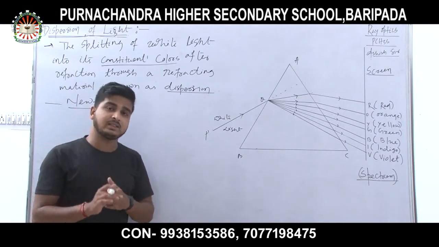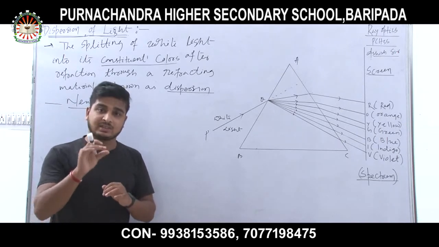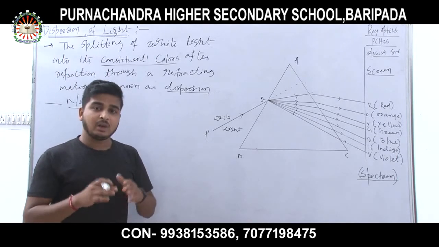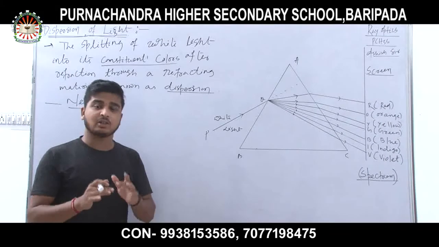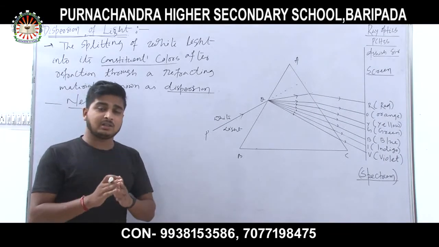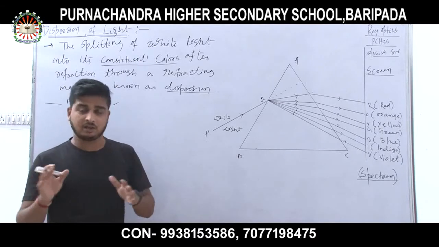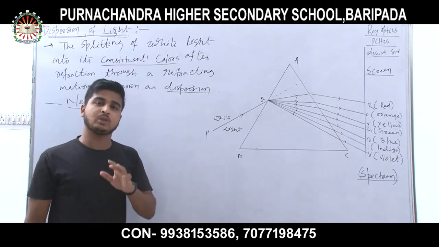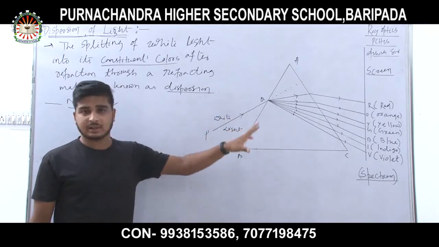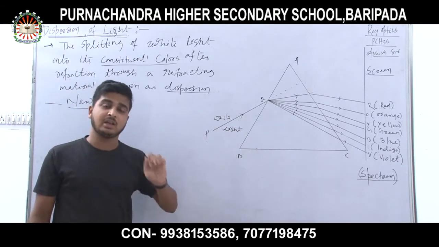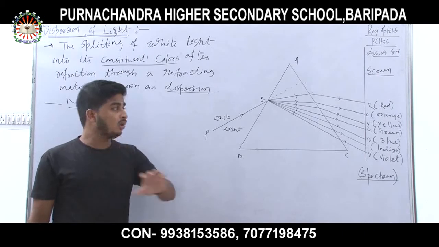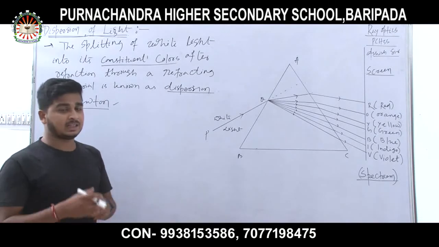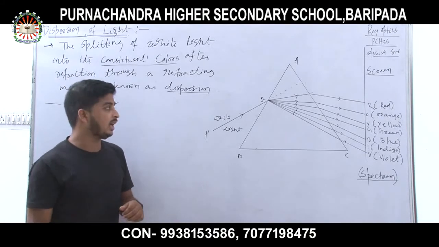My dear students, I am asking you a question that you should find the answer to yourself: why does white light after refraction through a glass slab not divide into its constituent colors? I have already discussed refraction through a glass slab. You see there are no 7 colors there, but in the prism there are 7 colors. So why are there no 7 colors after refraction through a glass slab? Find the answer yourself, otherwise ask me in the comment box and I can give you the answer.